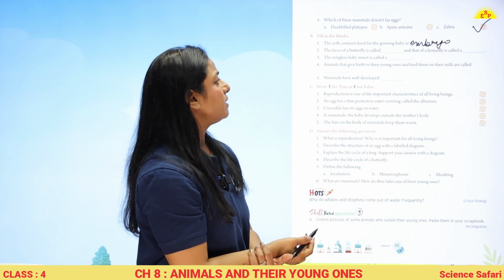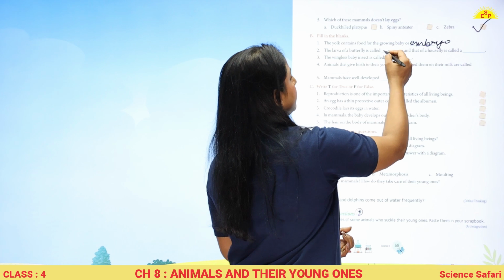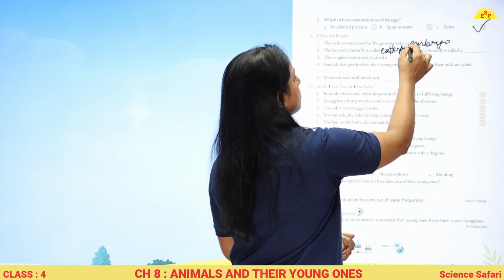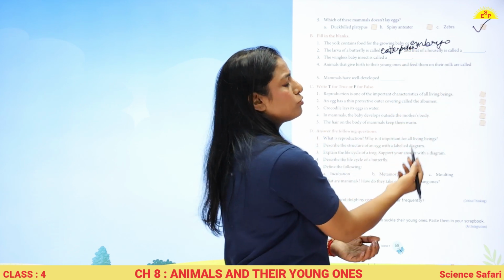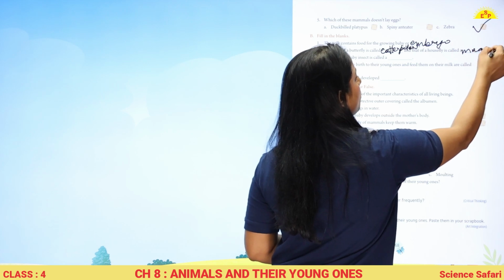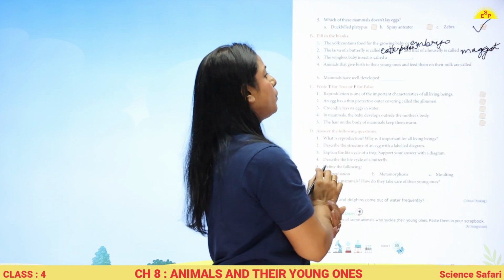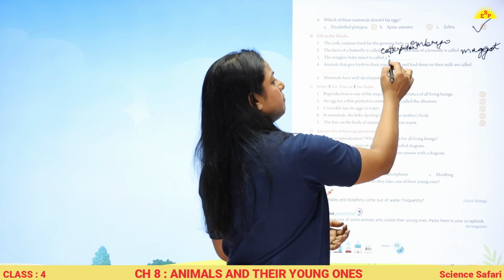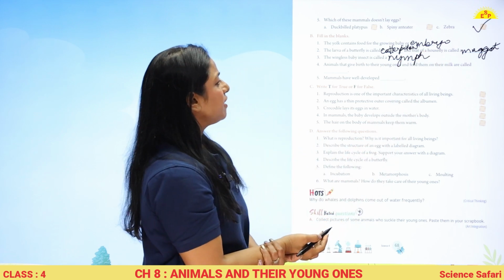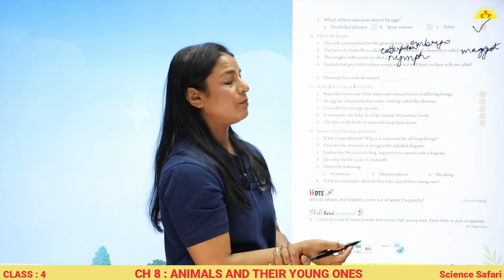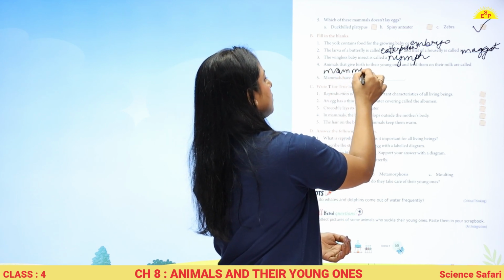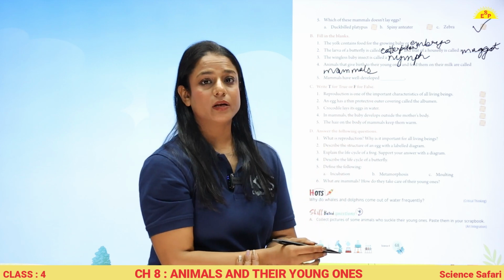The larva of a butterfly is called caterpillar. And that of a housefly is called maggot. The wingless baby insect is called a nymph. Animals that give birth to their young ones and feed them on their milk are called mammals. Mammals have well-developed brain.